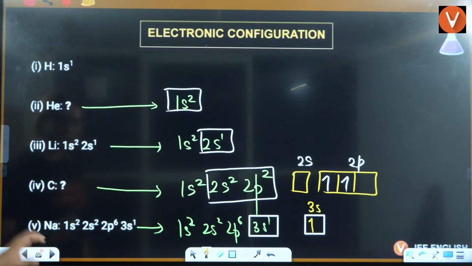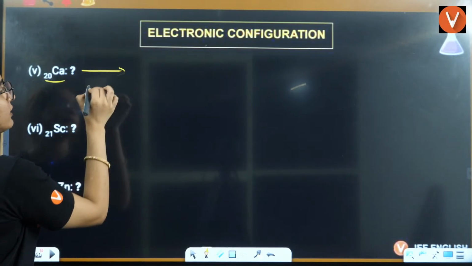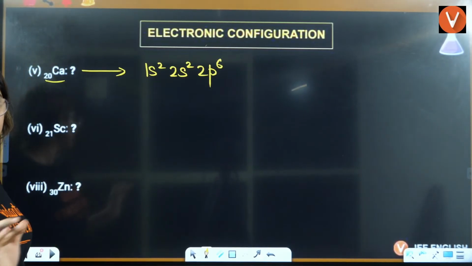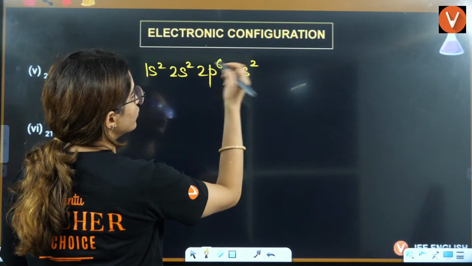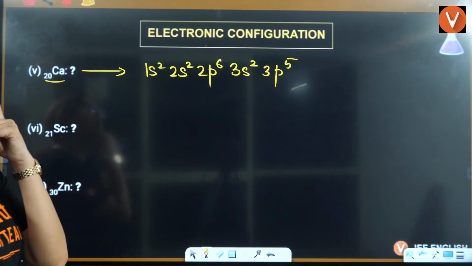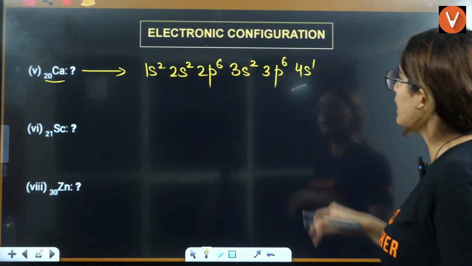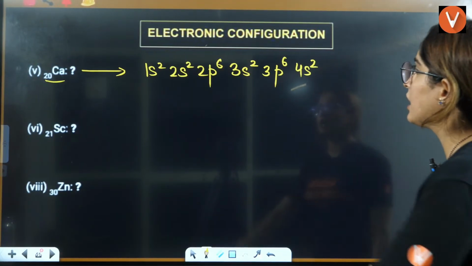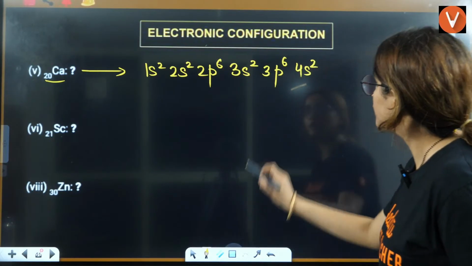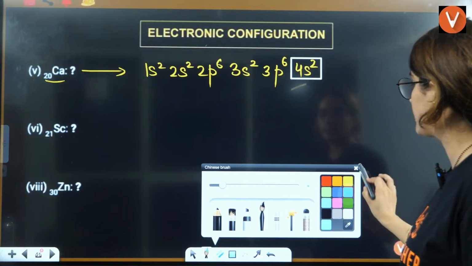Okay. Now calcium is 20. So how do you fill the electrons for 20? 1s2, 2s2, 2p6. It becomes 10. Then 3s2, 12. Then 3p6. Then you have 4s2. 6, 8, 10, 12, 18, and 20. Now, this is the outermost that you have, 4s, right?